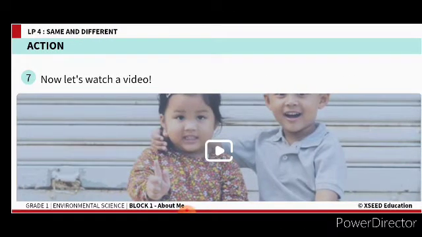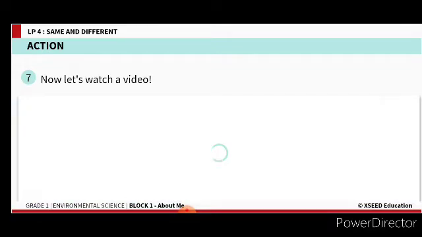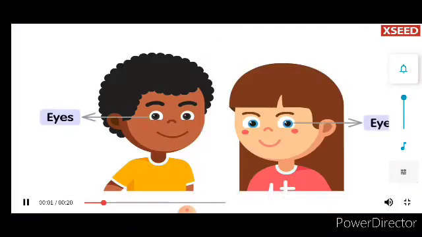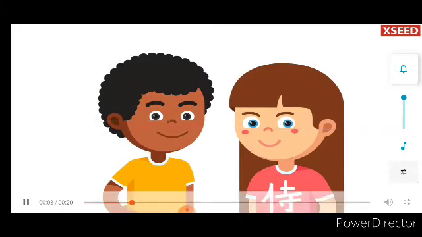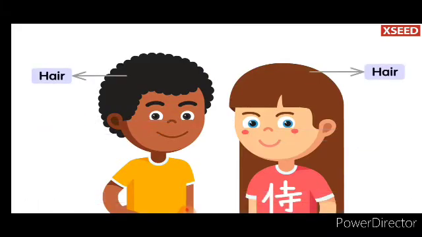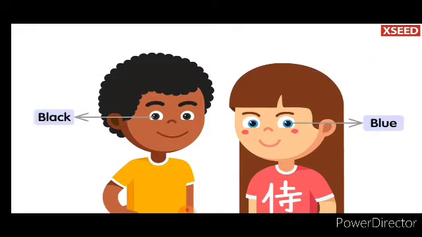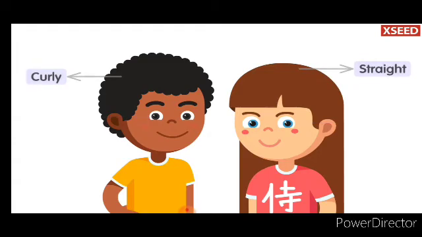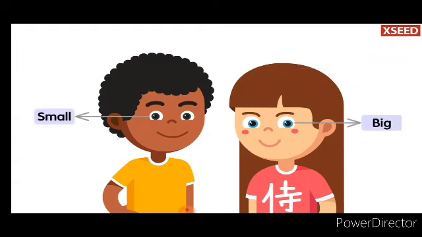So let us try to watch this video and understand children. Eyes, nose, lips, hair, and hands and legs. But we can have different eye colors, hair types, shapes of eyes. We all look different from each other.